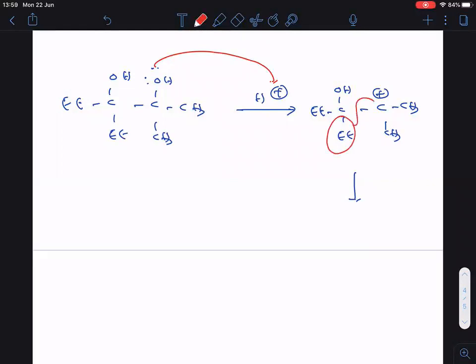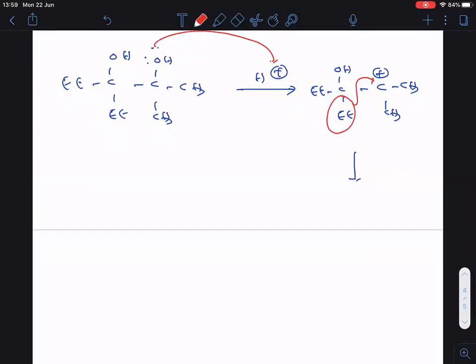So, out of two ethyls, one ethyl migrated. This is called the ethyl shift. Now, what happened when I do ethyl shift? Here COH, and here now we got carbocation. Now here ethyl we got, and here methyl, and here also methyl.